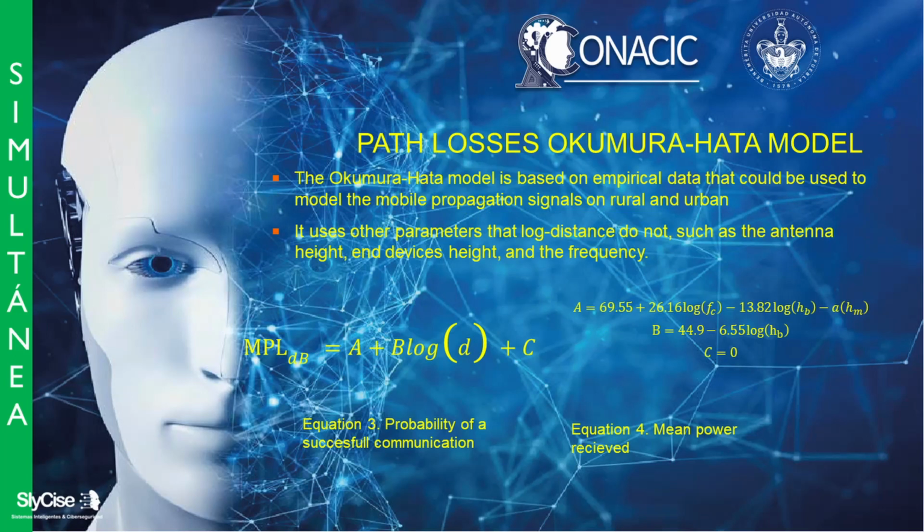The Okumura-Hata model is based on empirical data that could be used to model the mobile propagation signals on rural and urban areas, due to its correction factor that is helpful to adapt to diverse analysis environments. Also, it uses other parameters that log distance does not, such as the antenna height, end device's height, and the frequency. Equation 5 represents the maximum path loss, which depends on the frequency, antenna height, end device height, and a correction factor. All of them are described in the other equations.